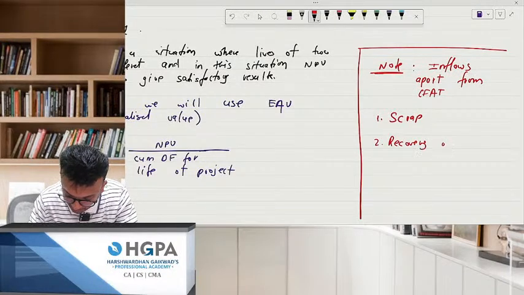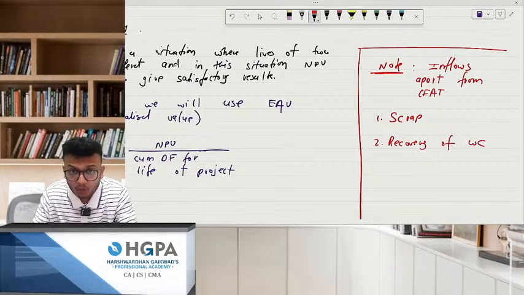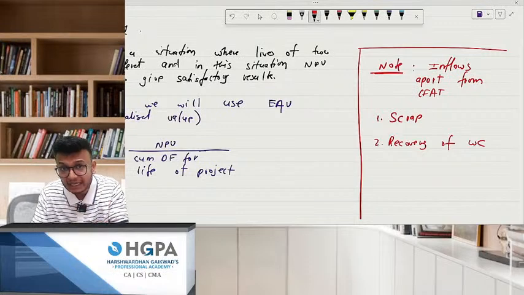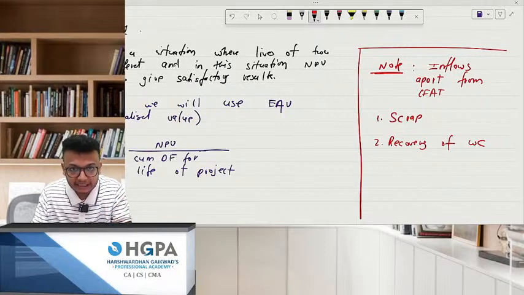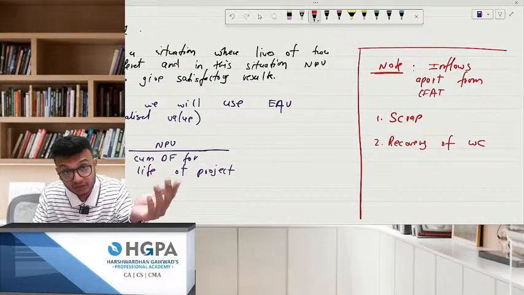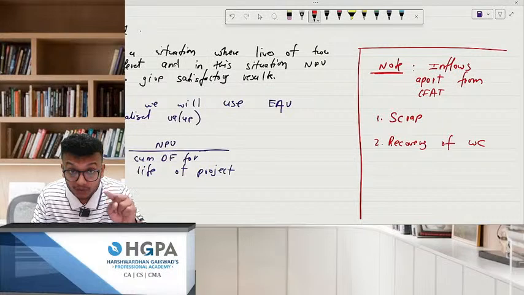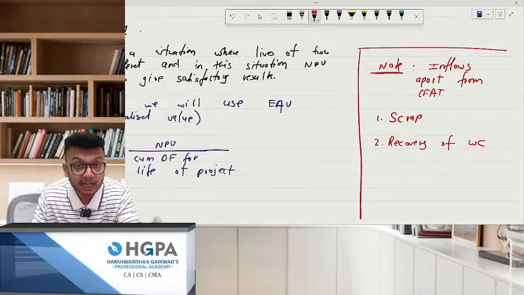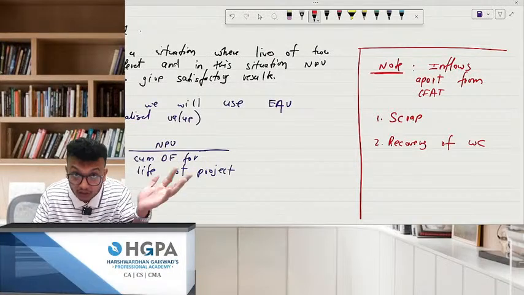recovery of working capital. What is the meaning of working capital? The capital which is needed for day-to-day needs. So working capital has two effects. When working capital is needed, it is also added where? In your outflow, right? Because you need to give it, but it is also recovered back. Even if the question does not give anything, there is no recovery of working capital stated. By default, working capital is recovered back at the end of useful life, and that is also your inflow.